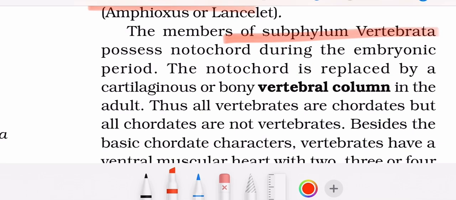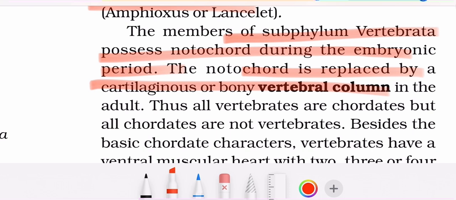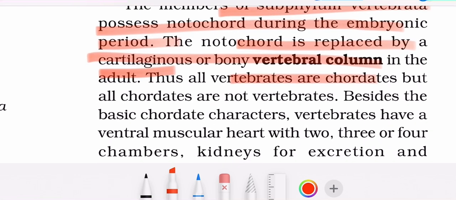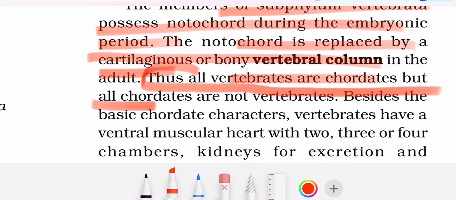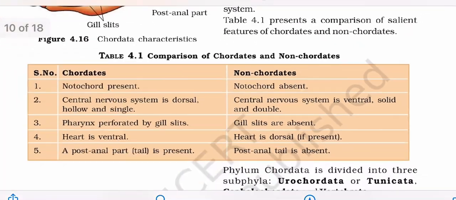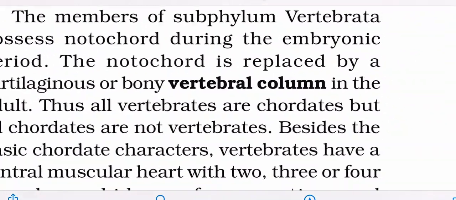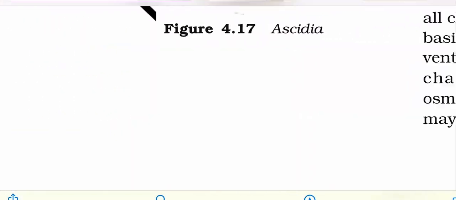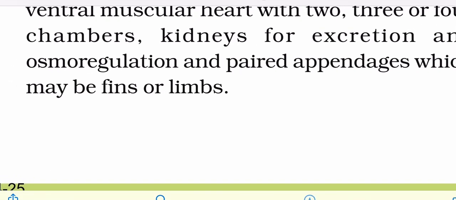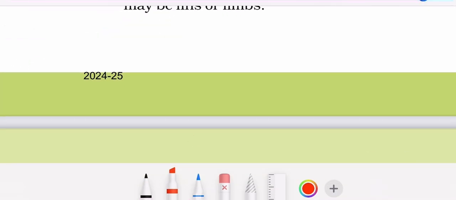The members of subphylum Vertebrata possess notochord during embryonic period. The notochord is replaced by cartilaginous or bony vertebral column in the adult. Thus, all vertebrates are chordates, but all chordates are not vertebrates. Besides the basic chordate characters, vertebrates have a ventral muscular heart with 2, 3, or 4 chambers, kidneys for excretion and osmoregulation, and paired appendages which may be fins or limbs.